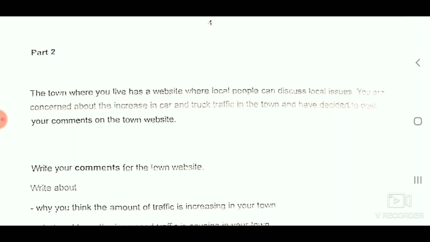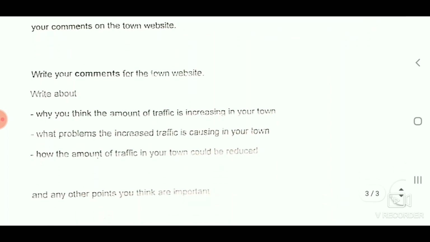From this, we understand that there is a town. For the town, there is a website, and all the people of the town respond with any concerns regarding traffic problems or other things. They have to post their comments on that website. Now let me read the question.